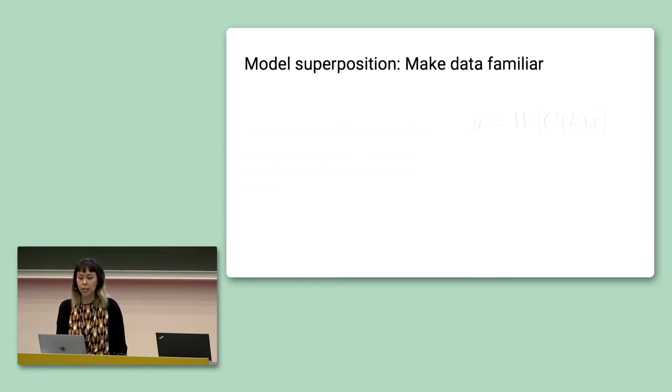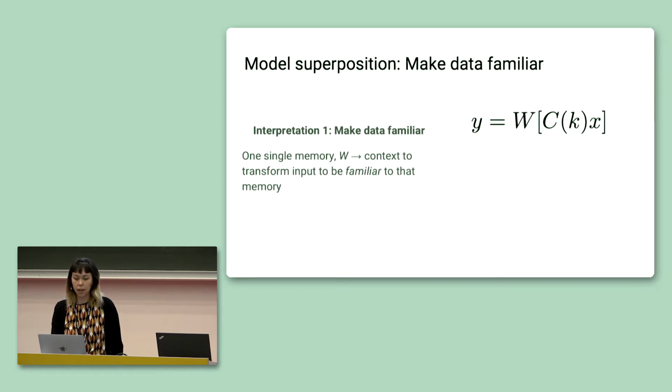This augmented equation has two interpretations. In the first, we have a single memory W and a context matrix, which I'm denoting by C, and this can be used to transform the data X in a way that will make it familiar to the memory. This interpretation makes sense if our data stream contains tasks that are basically the same, aside from a simple visual transformation. We want to learn to transform the data into a space where all of the tasks are identical.